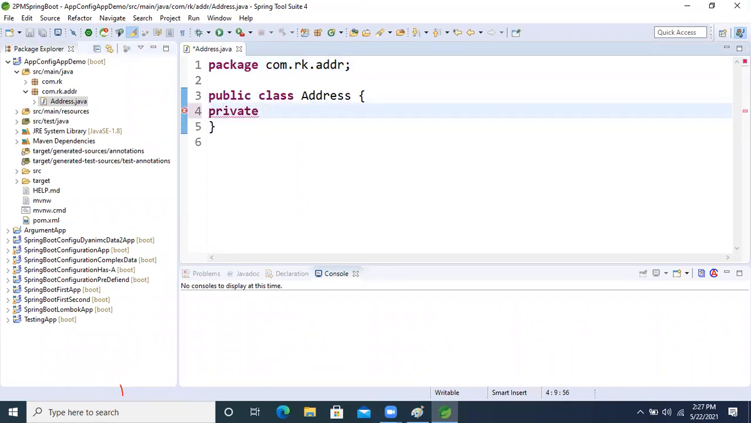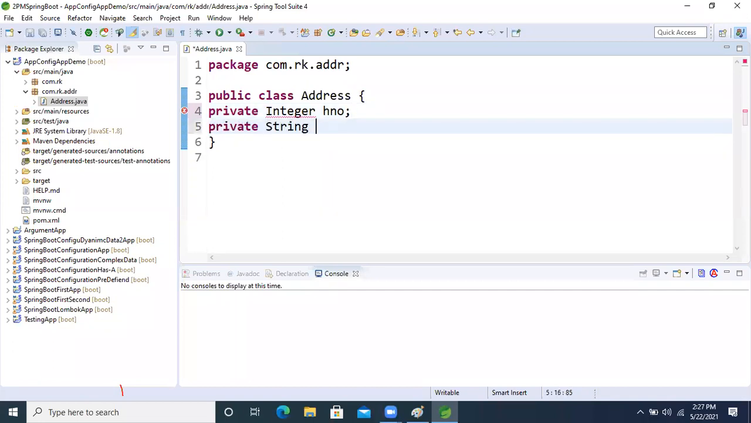Private integer home number, right? Home number. Another one is private string, location, LOC, right? Location. Now fine, guys, our address class is ready now.